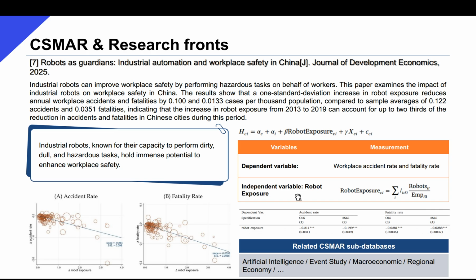The key independent variable is robot exposure. The calculation requires national stock of industrial robots, data for which can be found in the subdatabase artificial intelligence, and the employment share of industries, data for which can be found in macroeconomic. The results prove that the adoption of industrial robots can increase workplace safety.